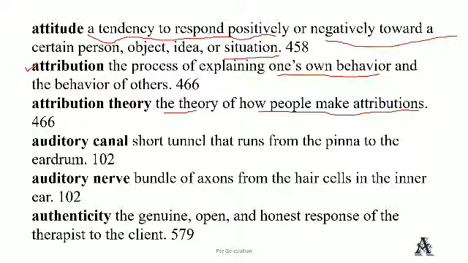Auditory canal is from our ear, a short tunnel that runs from the pinna to the eardrum. This is very easy, and this question will come in the next NET. Auditory nerve, a bundle of axons from the hair cells in the inner ear. Basically, it is a bundle of axons from the hair cells in the inner ear.